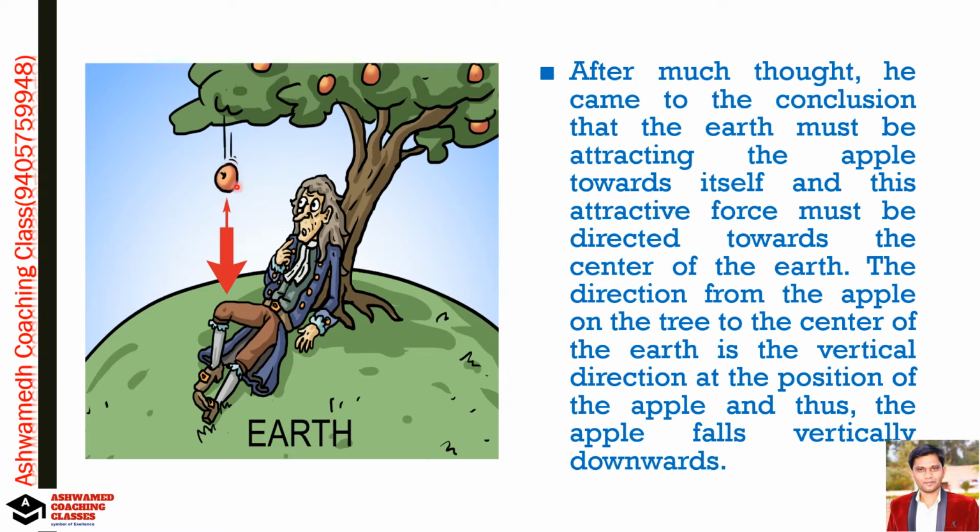The position of the apple is such that the apple falls vertically downward. This is the direction at the position of the apple, the vertical, downward direction, so therefore that apple comes towards the earth, vertically, in the downward direction.